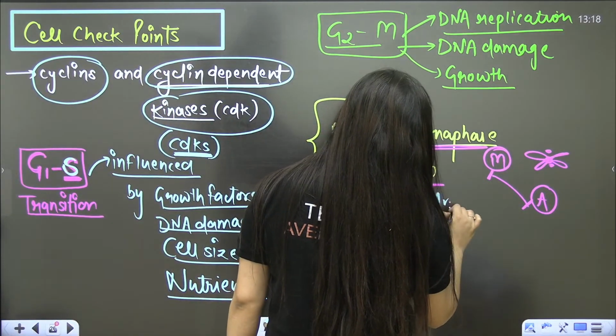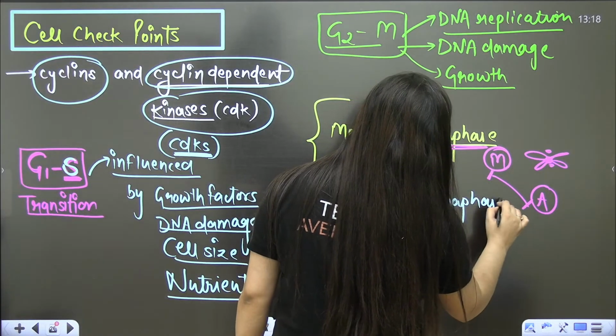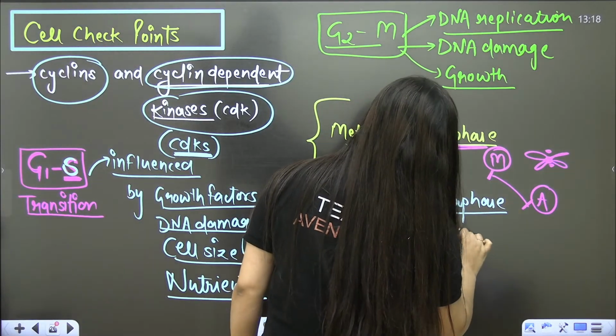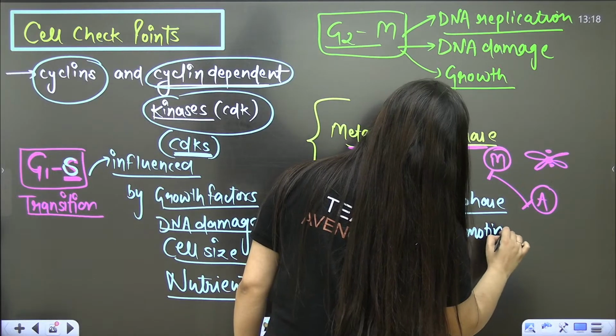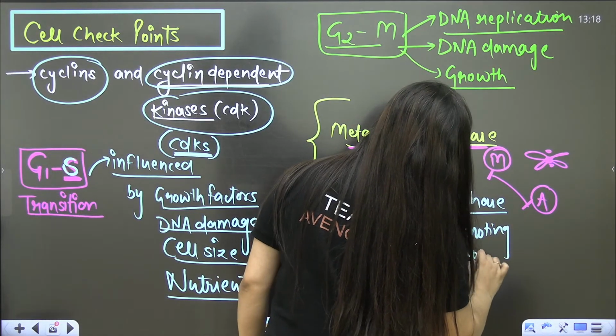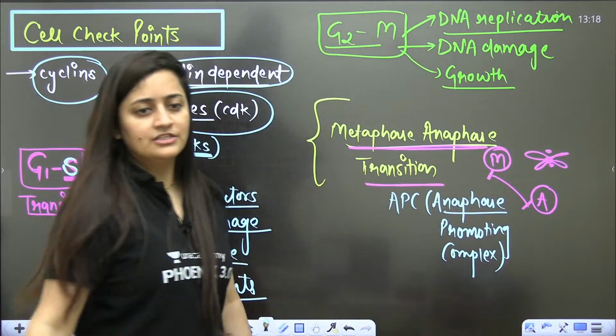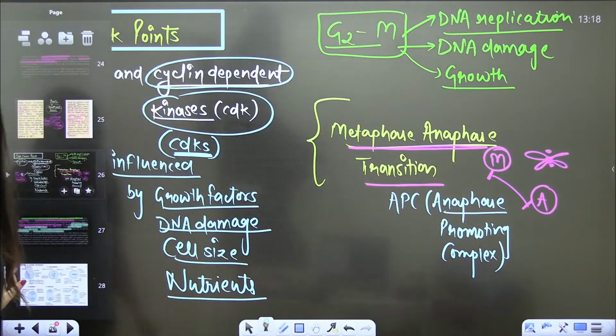So what is this APC? If everything is fine, it will promote the next phase, that is anaphase. So it is the anaphase promoting complex. That is what we need to know. Understood? Now let's move to the next topic.